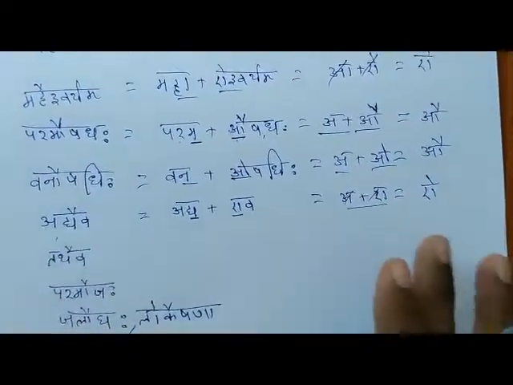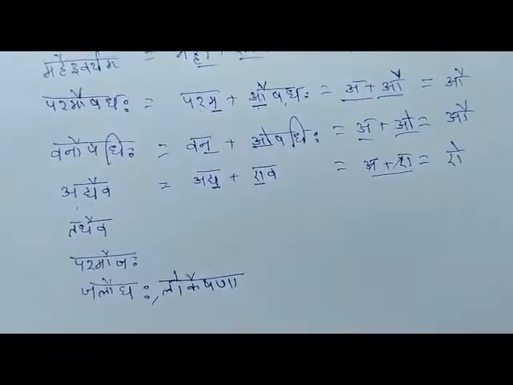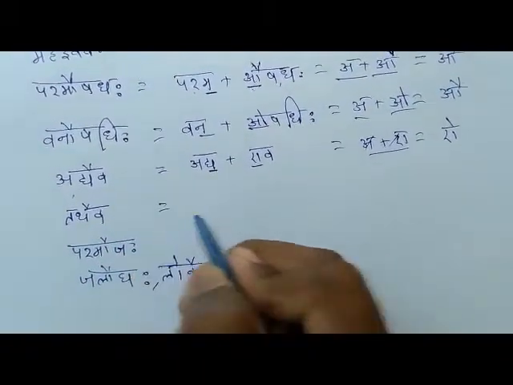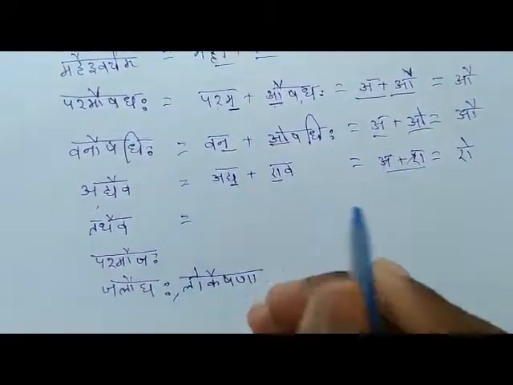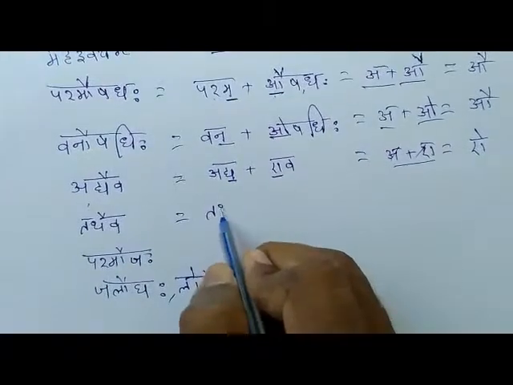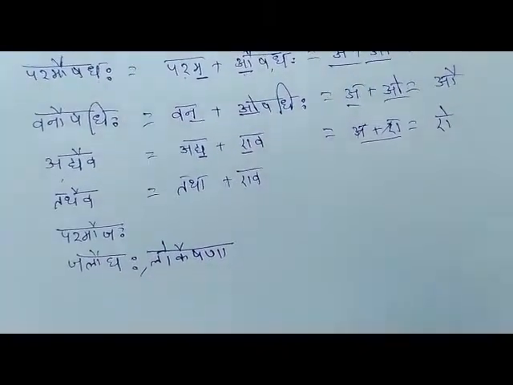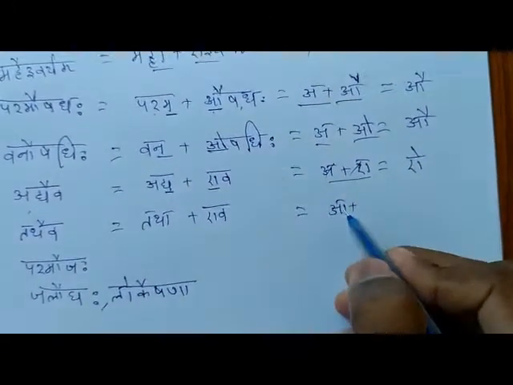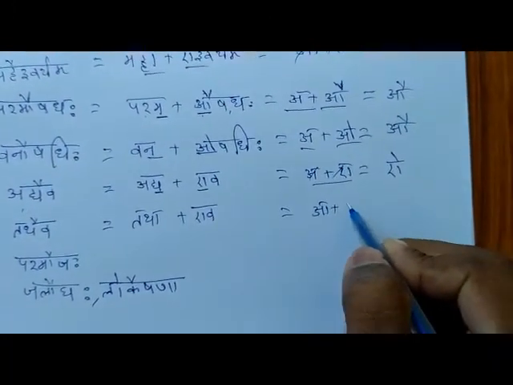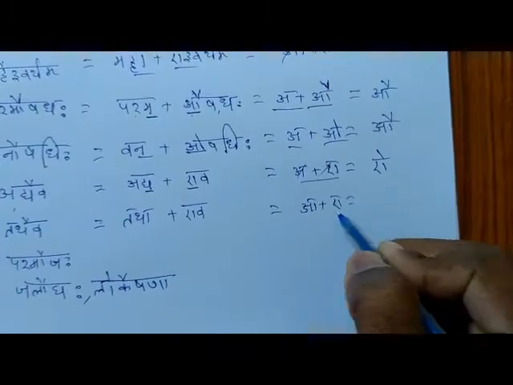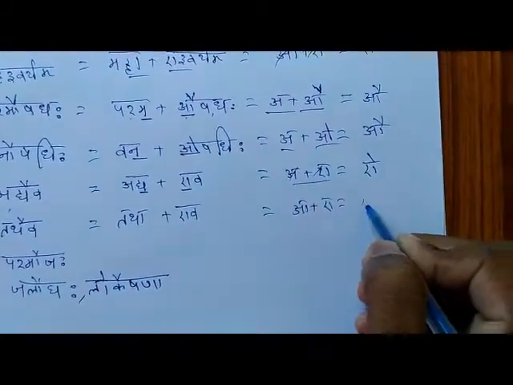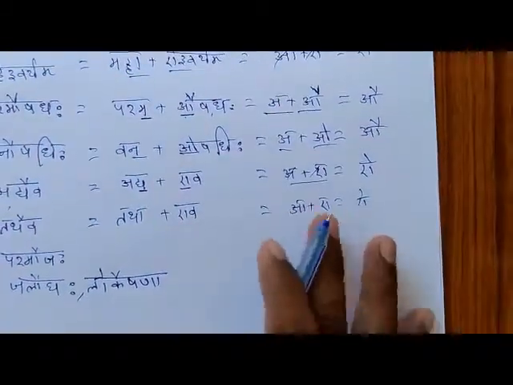So Adyaiva. And if you look at another example, Tathaiva, this is also the same as Adyaiva. Tatha plus Eva. The last letter is A and the first letter is E. Instead of these two letters, Ai will take place.